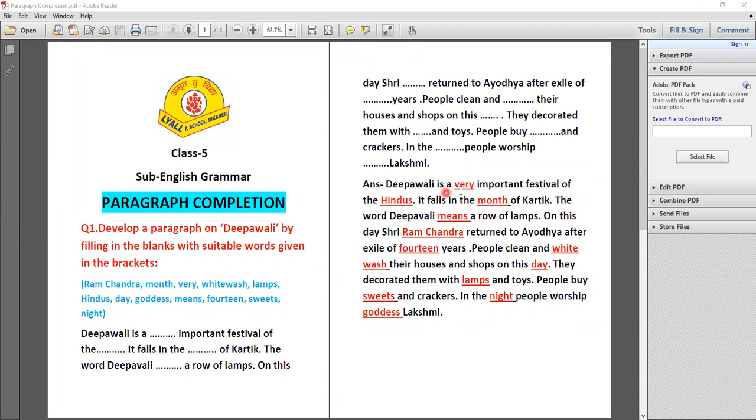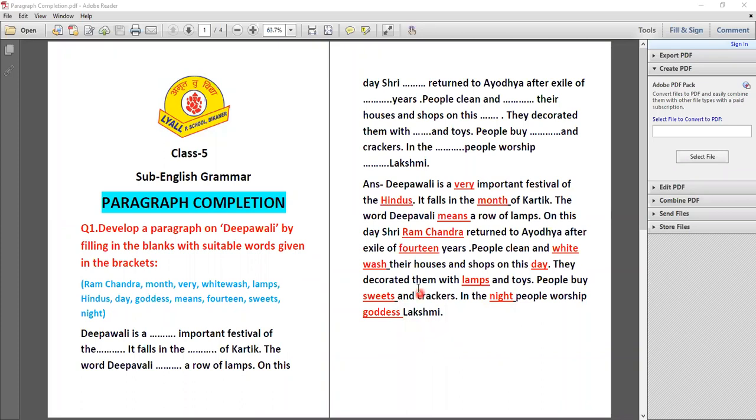Deepavali is a very important festival of the Hindus. It falls in the month of Kartik. The word Deepavali means a row of lamps. On this day, Sri Ramchandra returned to Ayodhya after the exile of 14 years. People clean and whitewash their houses and shops on this day. They decorated them with lamps and toys. People buy sweets and crackers. In the night, people worship goddess Lakshmi. So student, I hope you have understood. We have the suitable words in the paragraph, so you have to practice it.